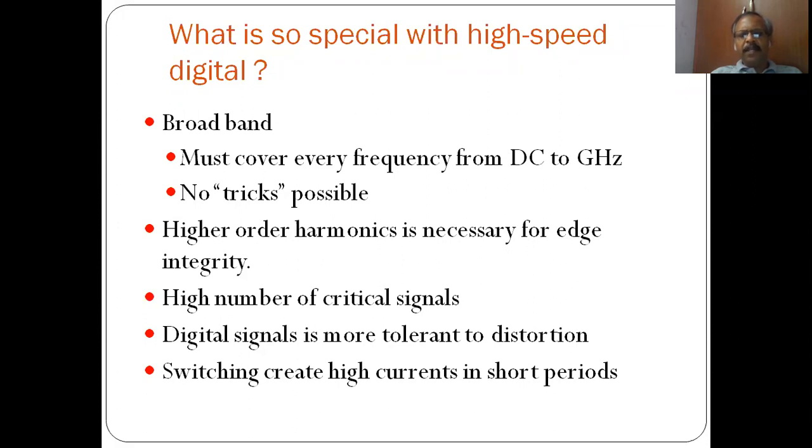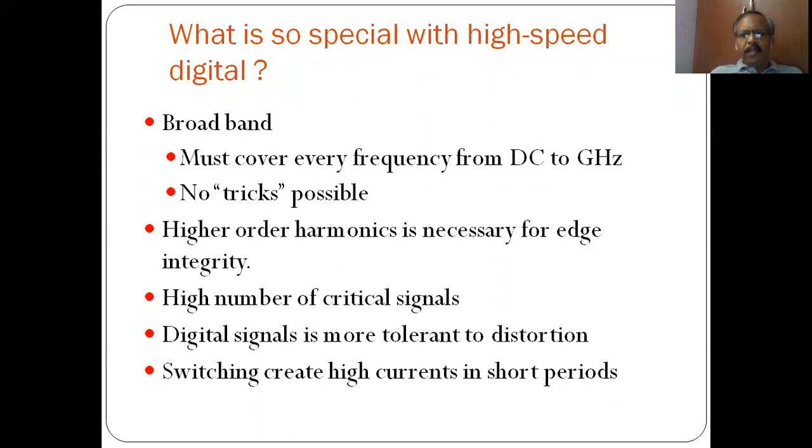Higher data rates lead to a lot of problems, and we should very clearly understand that digital data is not a single frequency. This is a very, very important aspect which you should understand.